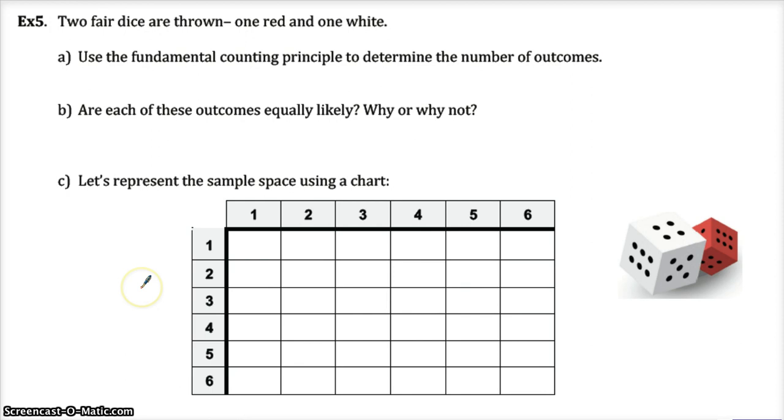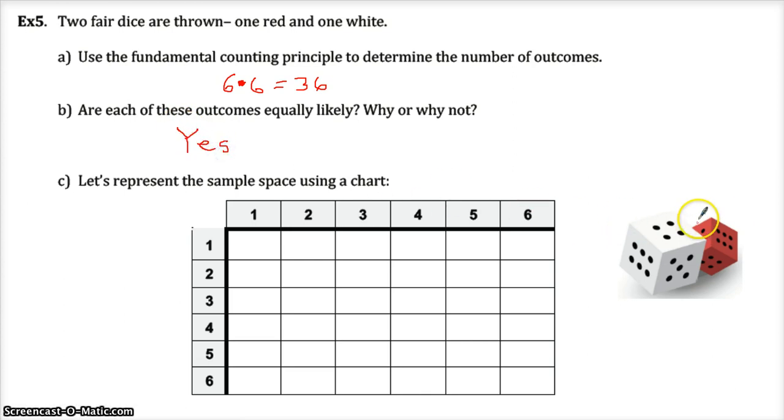All right, 2 dice. We talked about this before. This is actually the first example I talked about already, that 6 times 6 is going to end up being 36. That's a times symbol. It's really horrible. Okay, that's a big dot. Are each of these outcomes equally likely? It turns out that yes, they are. I'm not going to type out why.